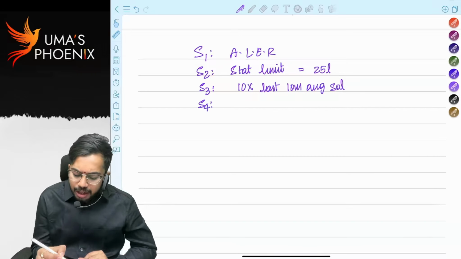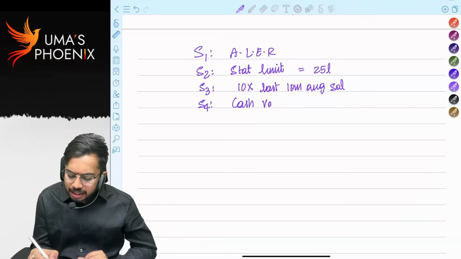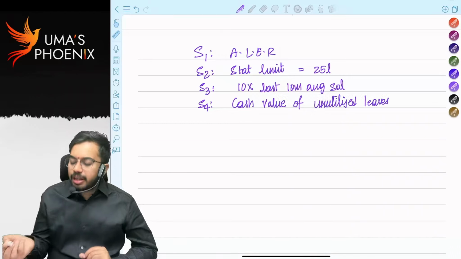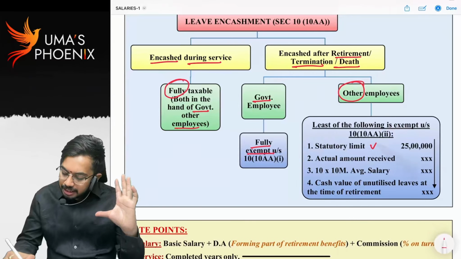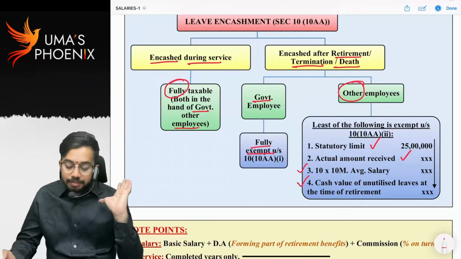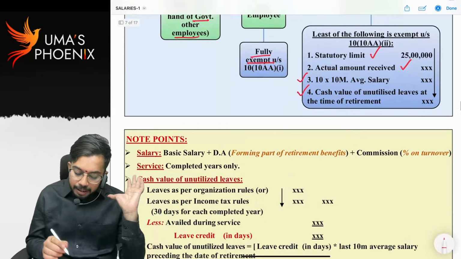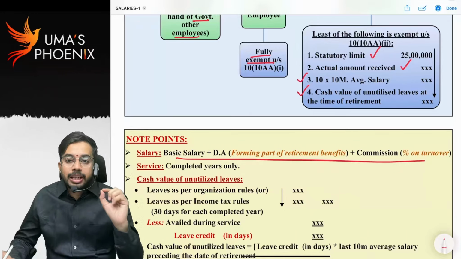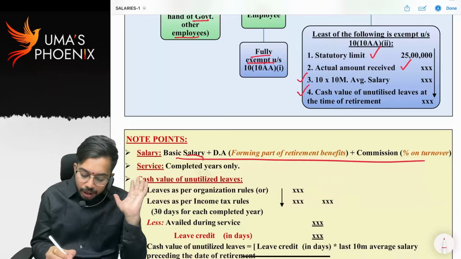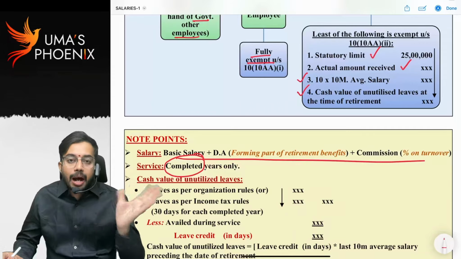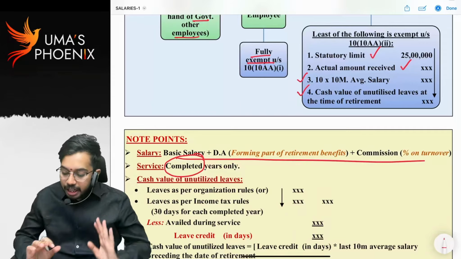Step 4 is the cash value of unutilized leaves at the time of retirement. So the first step is easy, the second step is also easy, the third and fourth steps are a little bit critical. Salary for this purpose is basic plus DA forming part of retirement benefits plus commission as a percentage of turnover. Here we will take only completed years. If there is any part of a year, we will ignore it. We will only consider completed years.